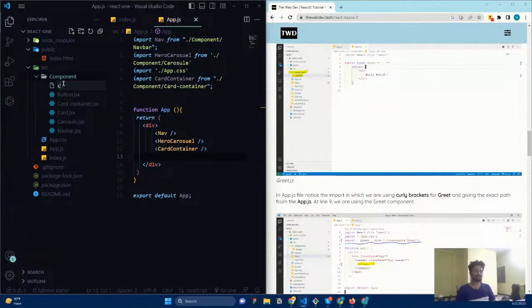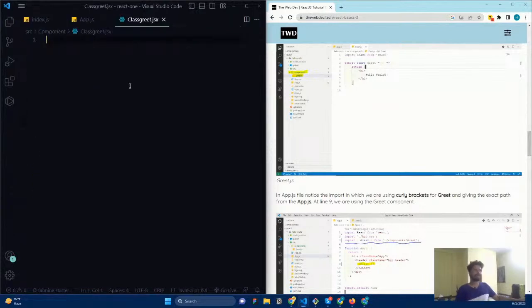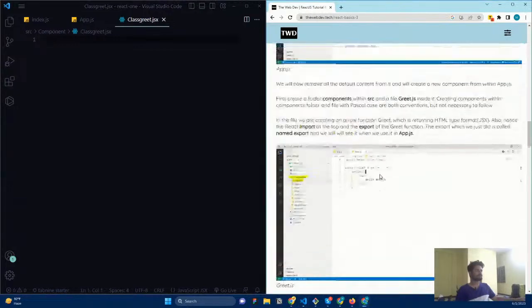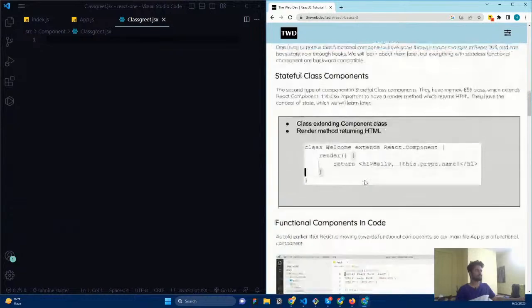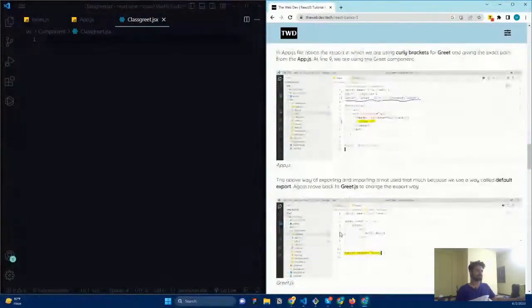It is good to give the capital letter first. So just say class Greet, same JSX syntax or JS syntax. So how can I create a class-based component? You can see this is a function-based component, and this is going to be the class-based component. Okay, so let's see an example.